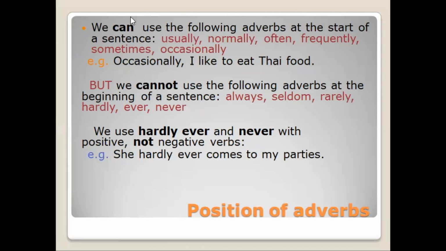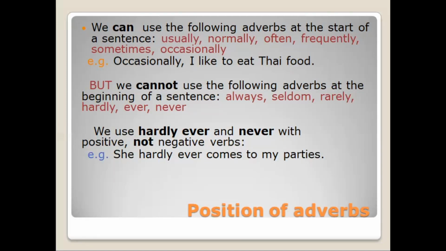Please keep in mind these adverbs. We use hardly ever and never only with positive, not negative verbs, because these adverbs have the negative meaning. For example, she hardly ever comes to my parties.